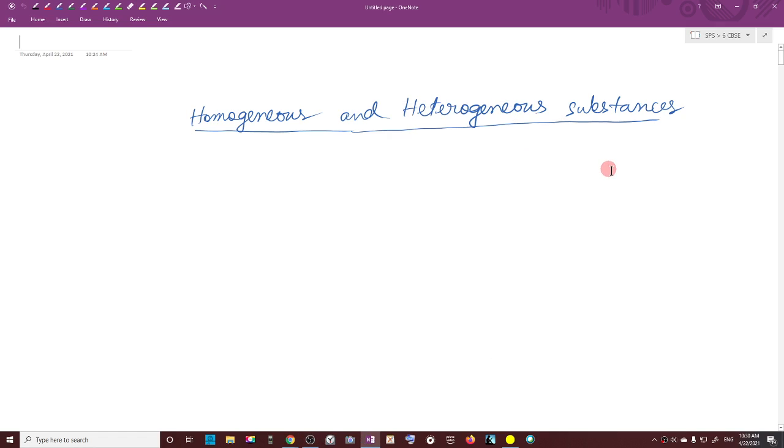Please remove that point in the dialog box. Okay, so can you see it now? I have written homogeneous. Write whatever I'm writing on the screen.